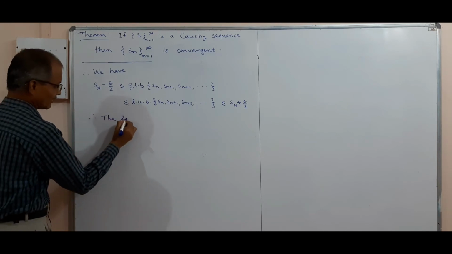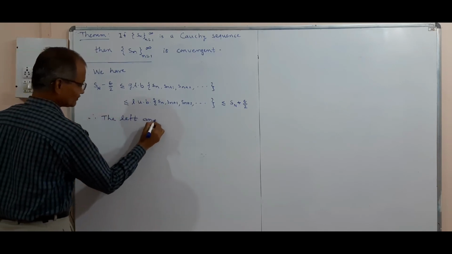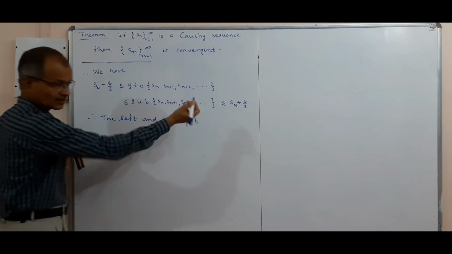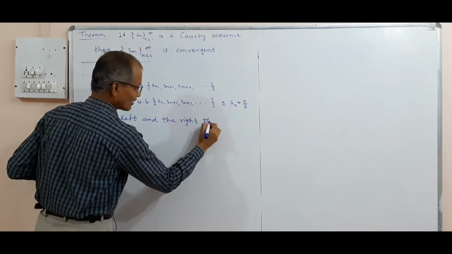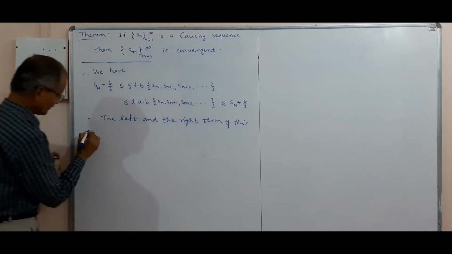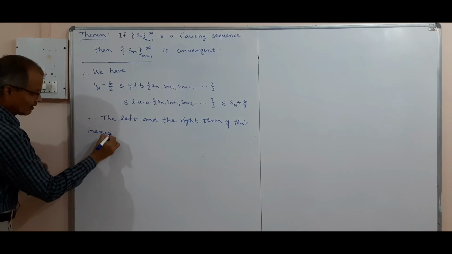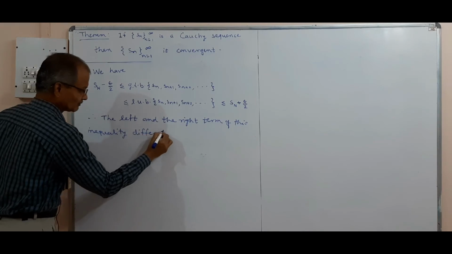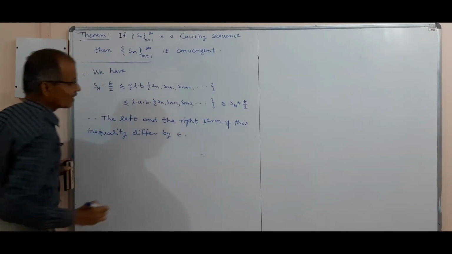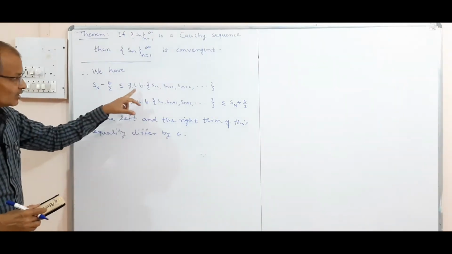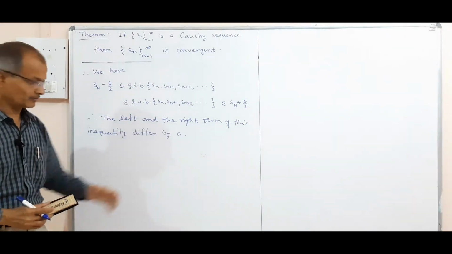The extreme left and extreme right terms of this inequality differ by epsilon, and therefore we will have the difference of LUB and GLB is less than or equal to epsilon.